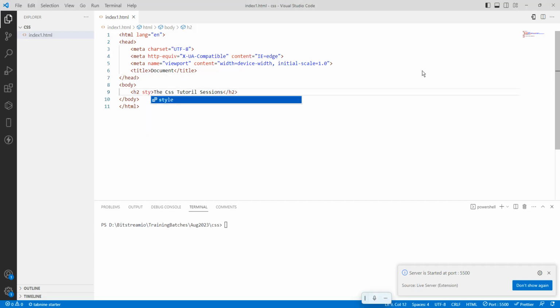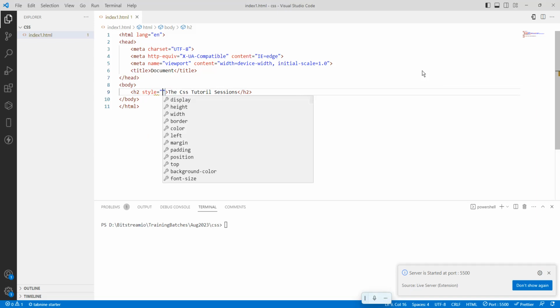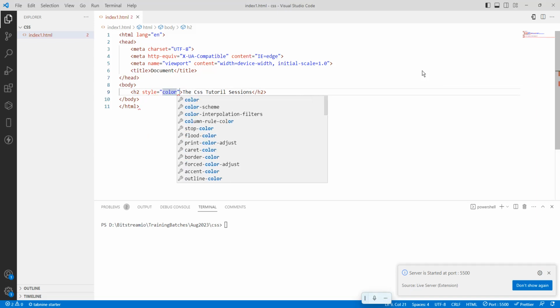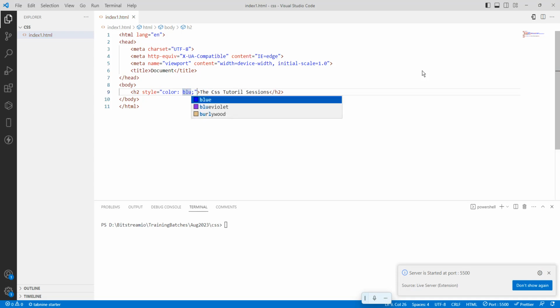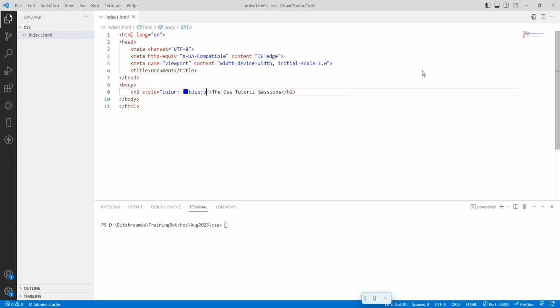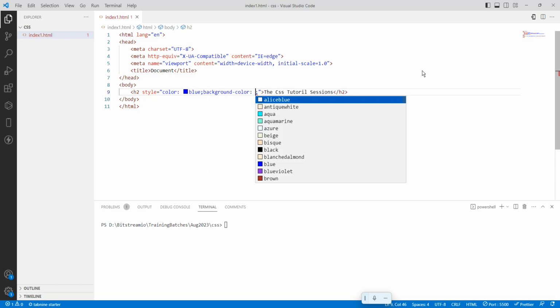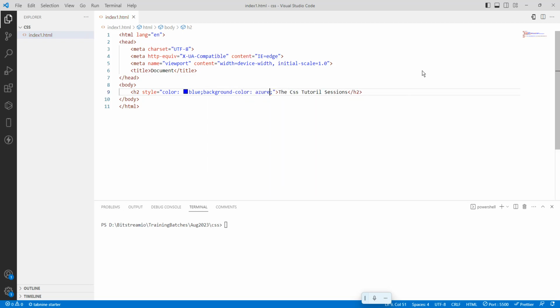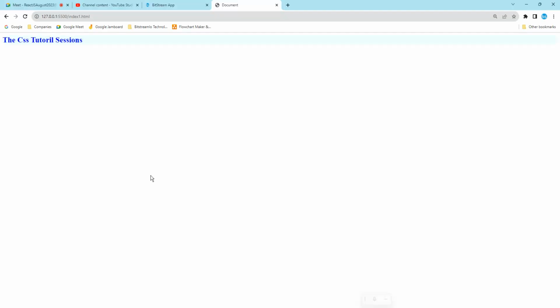I will add a style, and the color equals blue, and background color equals something azure, that is one color that exists. So save it. We'll go here and see how it changed.